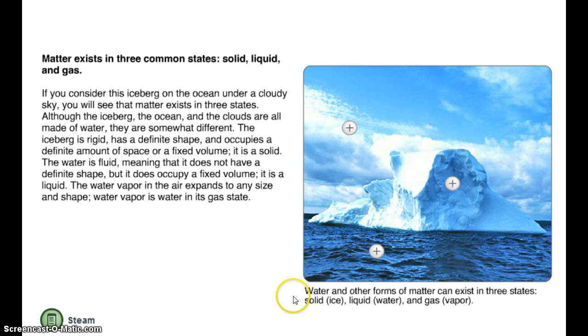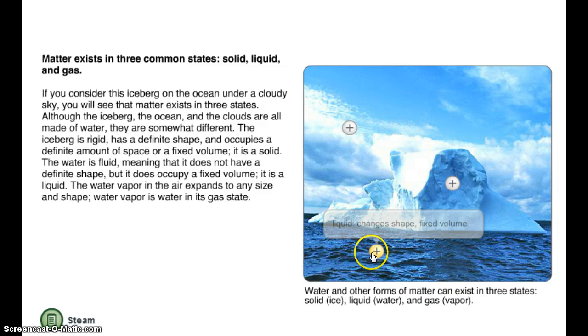So water and other forms of matter can exist in three states: solid, ice. And for solids, solids have a fixed shape and fixed volume, meaning that the solid keeps the shape that it's in and it takes up the same amount of space. So your computer always takes up the same amount of space on your desk every day. Your desk takes up the same amount of space in the room every day. The room takes up the same amount of space in your house every day.